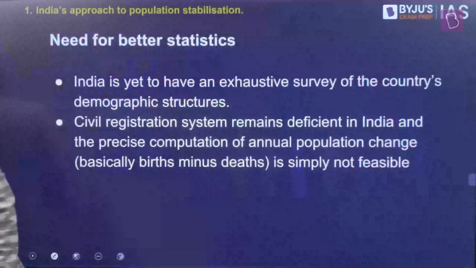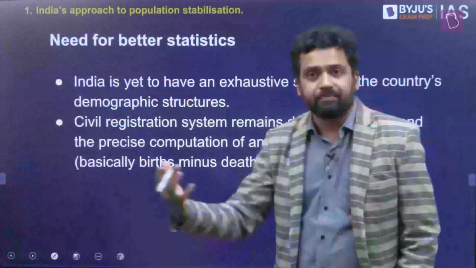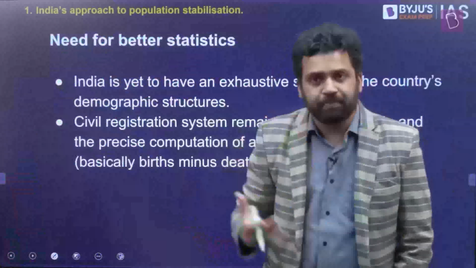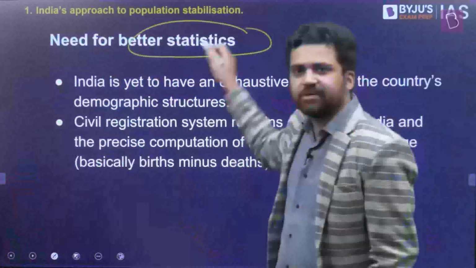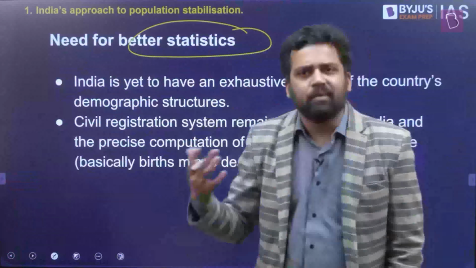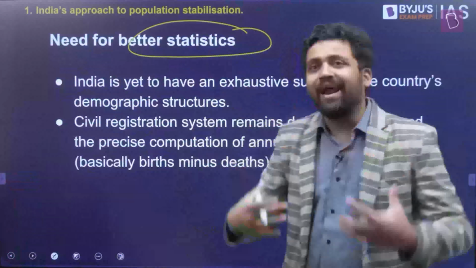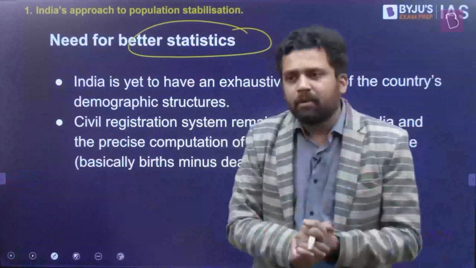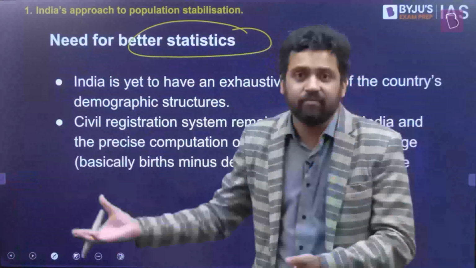Now, in case of India, what are some of the things that might be required? At this point of time, when it comes to population, one thing that is very important is we don't have the right kind of statistics. Almost every 10 years, we used to have a census, which used to give us an idea about our population numbers. And it's not just the total size of the population, but you also got an idea about multiple other demographic parameters. But for the first time ever, we don't have that census.